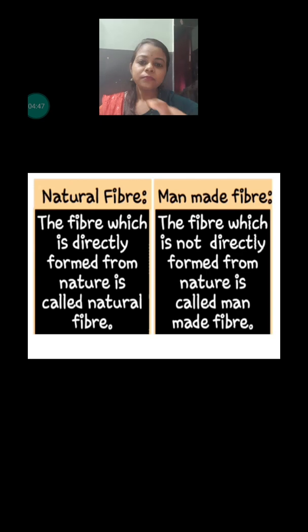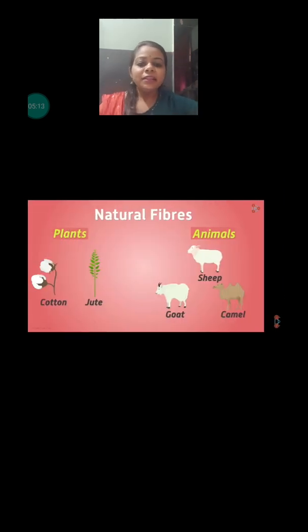Absolutely. So see, we can categorize the fibers into two categories. First is natural fiber and second is man-made fiber. Natural fibers are obtained directly from nature, whereas man-made fibers are made by human beings. These are also called synthetic fibers, and as they are prepared by human beings, that's why they are called man-made fibers. The natural fibers are directly obtained either from plants or animals.